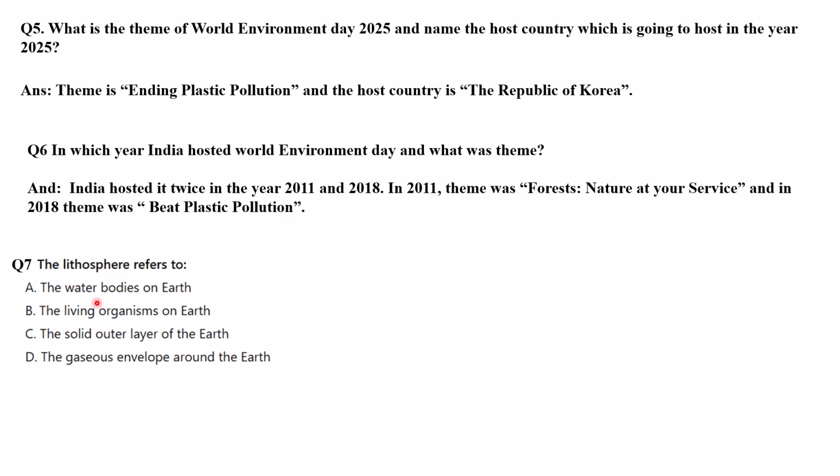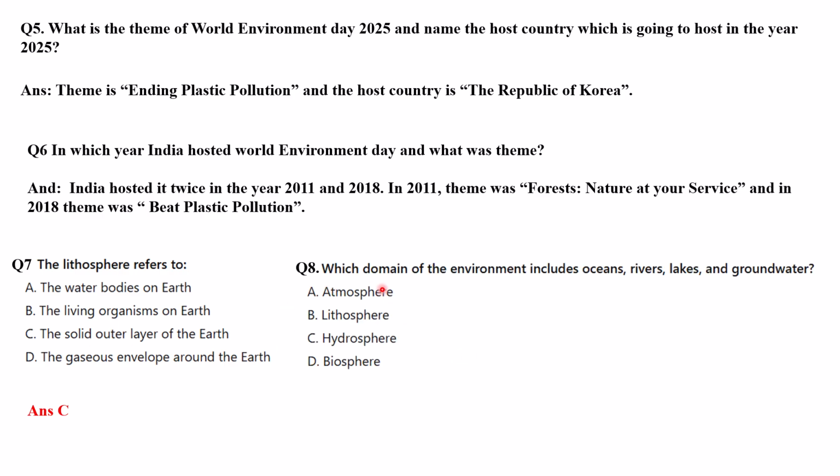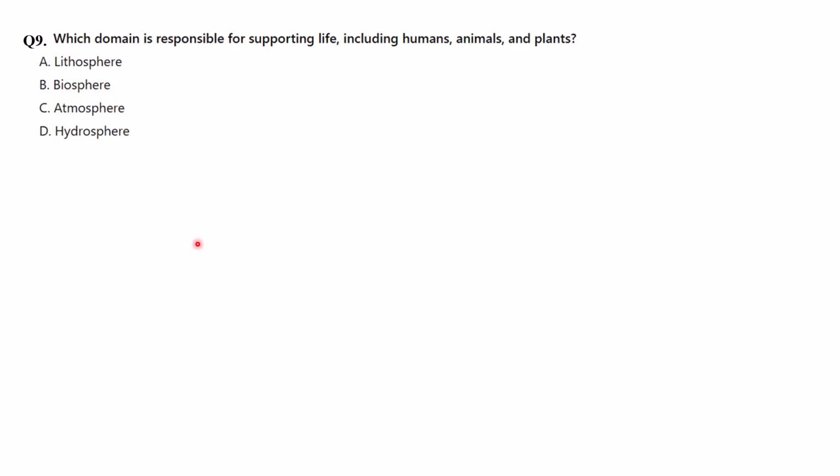Next, the lithosphere refers to what? So the lithosphere refers to the solid outer layer of the earth. This only we have studied just now, isn't it? Next, which domain of the environment includes oceans, rivers, lakes and groundwater? So the answer is C, hydrosphere. Now question 9, which domain is responsible for supporting life including humans, animals and plants? So the correct option is option B.